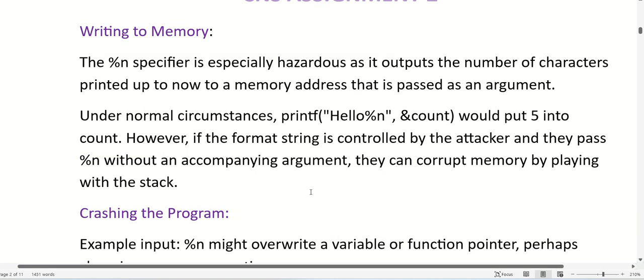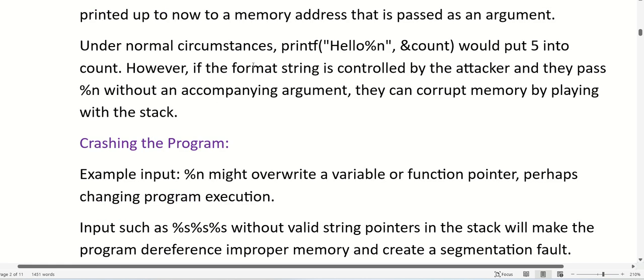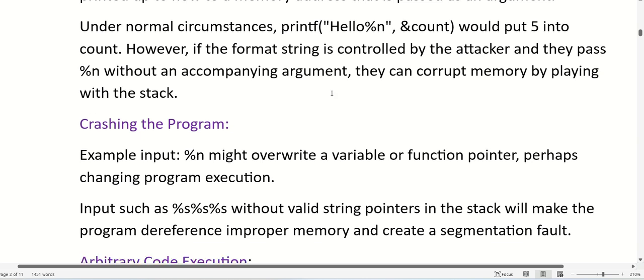Writing to memory: the %n specifier is especially hazardous as it writes the number of characters printed up to now to a memory address that is passed as an argument. Under normal circumstances, printf("hello%n", &count) would put 5 into count. However, if the format string is controlled by the attacker, they pass %n without supplying the argument. They can corrupt the memory by playing with the stack.